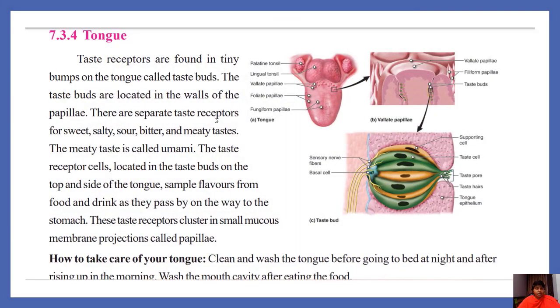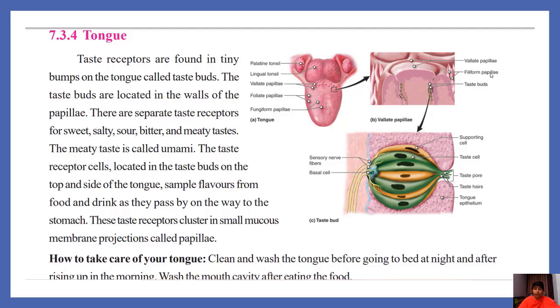And another sense organ, the tongue. What does the tongue do? Taste receptors are found in tiny bumps on the tongue called taste buds. You are observing the taste buds here. The taste buds are located in the walls of the papillae. Here these are the papillae. Inside the papillae, taste buds are located. There are separate taste receptors for sweet, salty, sour, bitter and meaty tastes. There are different types of taste-sensing receptors present on our tongue.